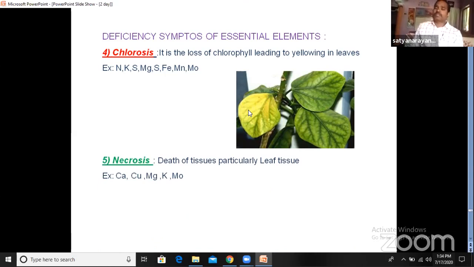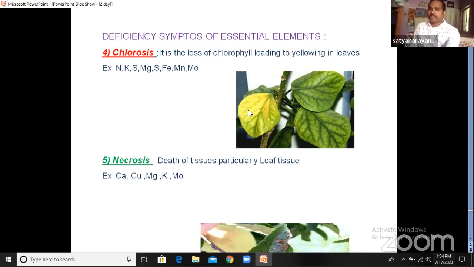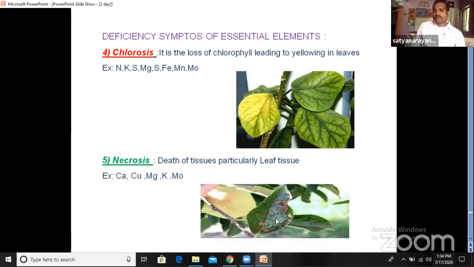Necrosis means the death of tissue. The tissue becomes dead, particularly the leaf tissue, maybe at the leaf edges or maybe in the center of the leaf. That disease is called necrosis. Here you can observe the brownish spots, where the tissue has become dead. This necrosis is caused by various elements: copper, calcium, magnesium, potassium, and molybdenum.